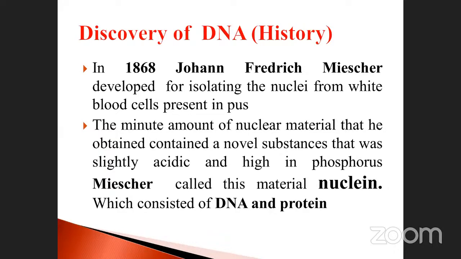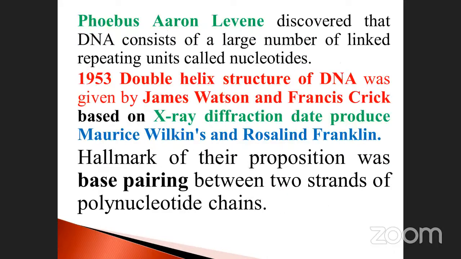He gave it the name nuclein. It was composed of DNA and protein molecules. Next, Phoebus Levene discovered the nucleotide, or named it as nucleotide.